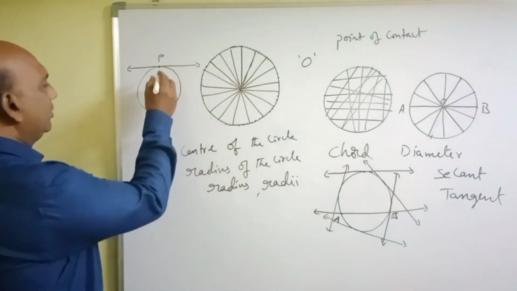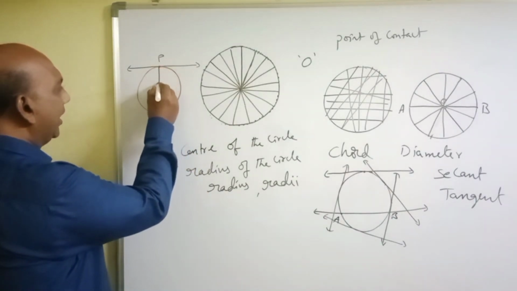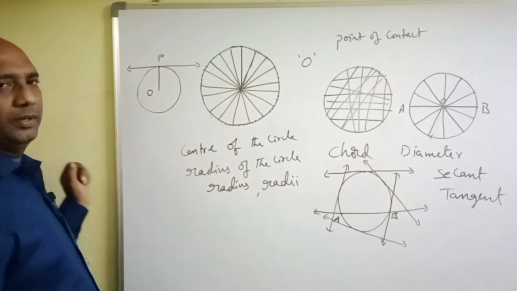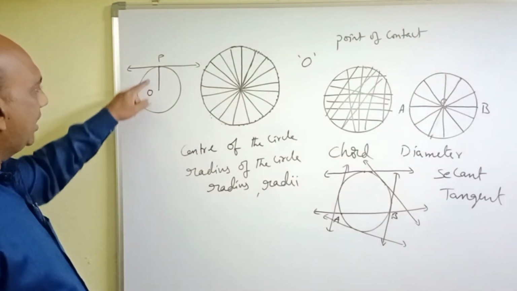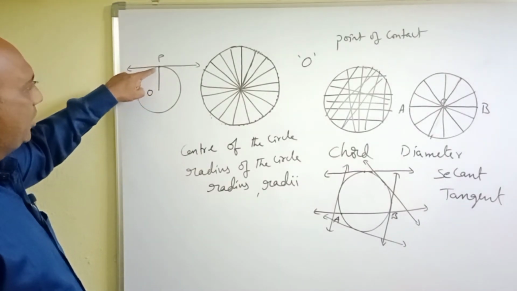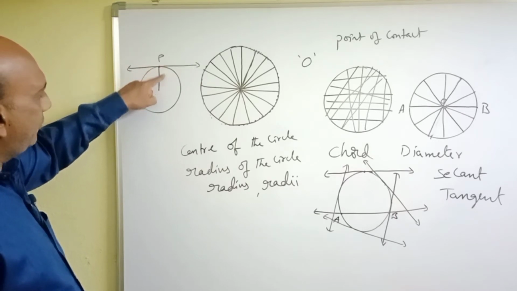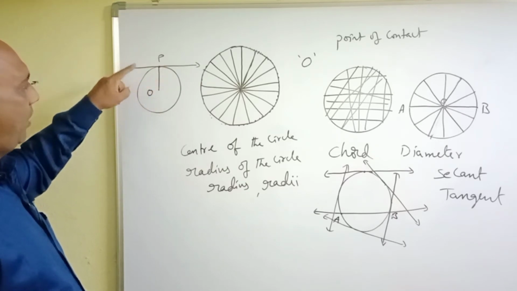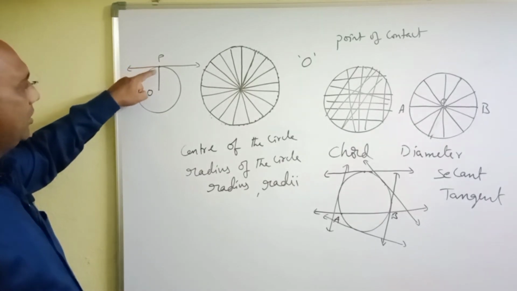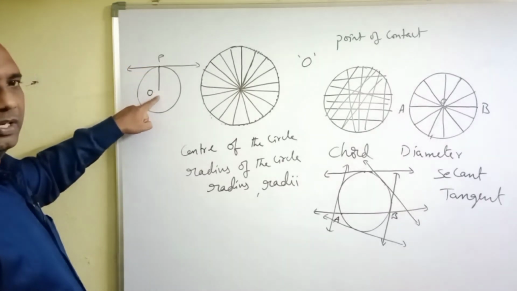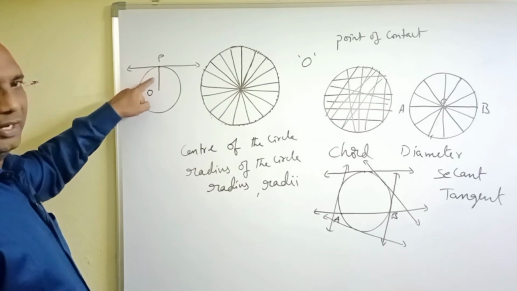The line segment joining the point of contact to the center of the circle is called the radius. This is the point of contact and this is the center of the circle, and PO is the line segment formed by joining the point of contact to the center of the circle. This is called the radius.